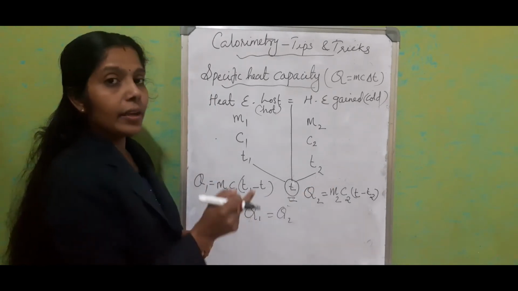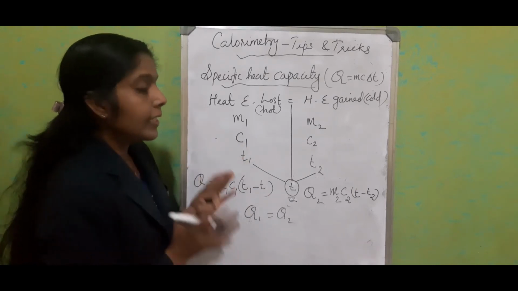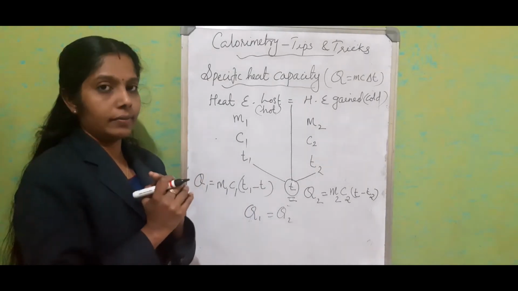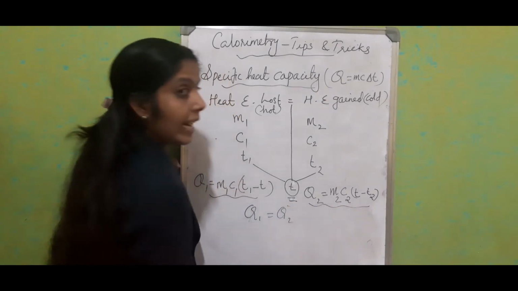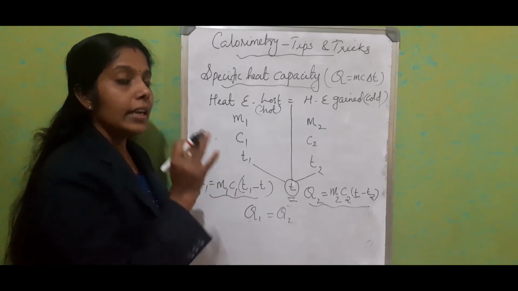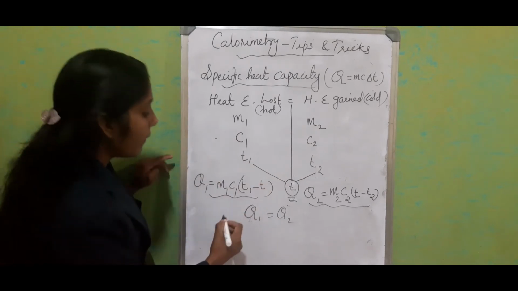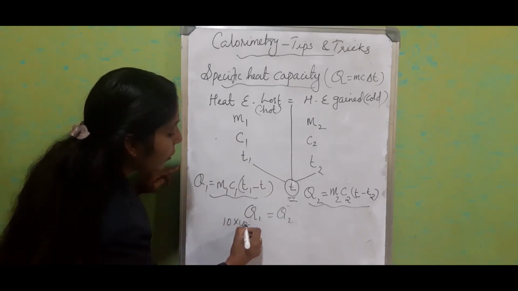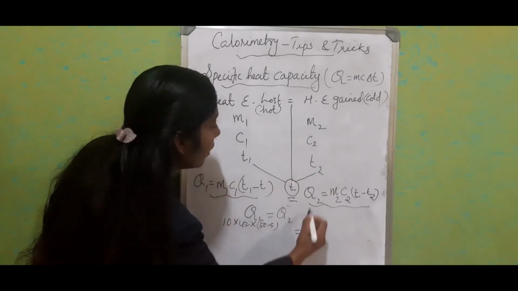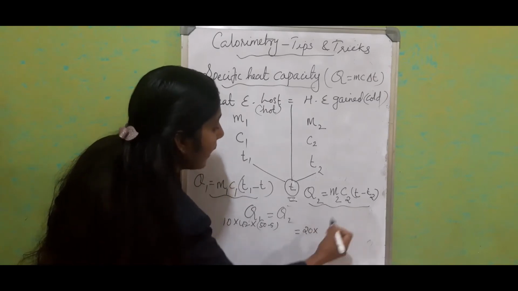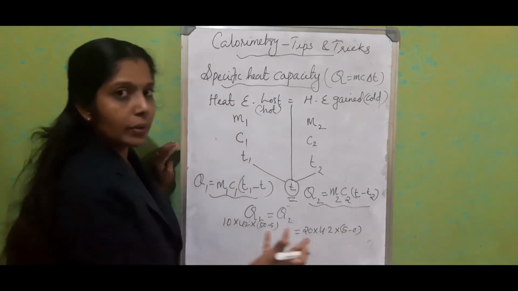This is the way you have to find the left side and right side. Now, if such a question comes for 2 marks, the substitution of the left side and right side is what you write, not the equation. For example, if on the left side you write 10 into 4.2 into 50 minus 5, whatever it is, and the right side is equal to 20 into, again, 4.2 into 5 minus 0. Just consider that.